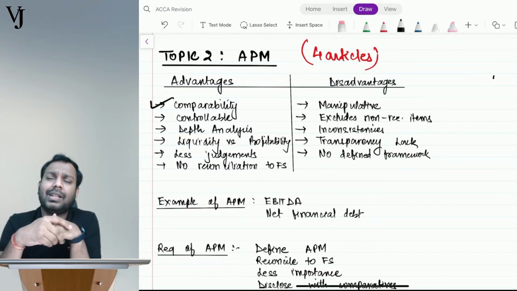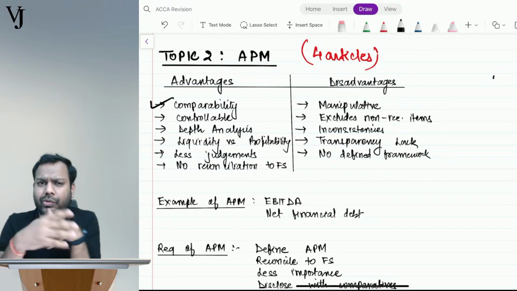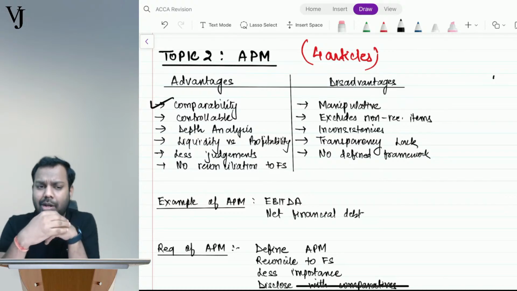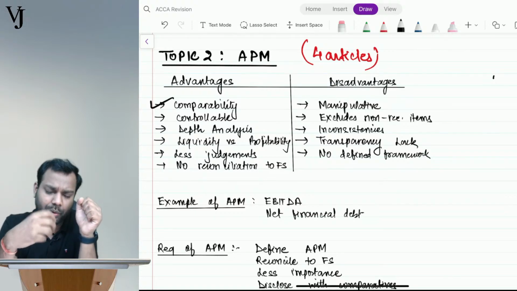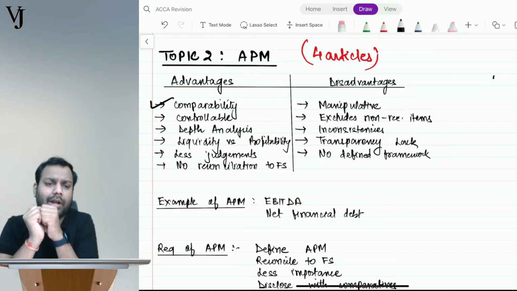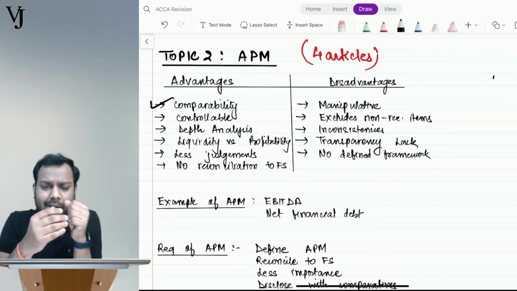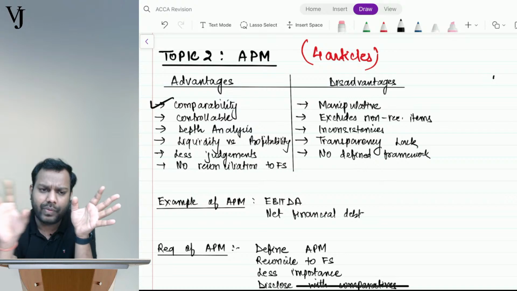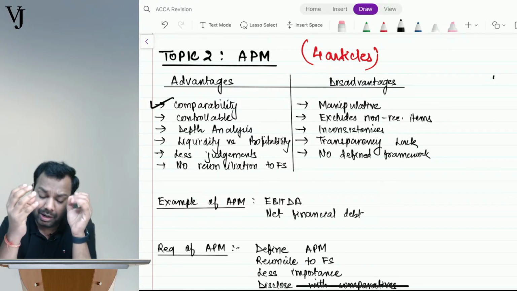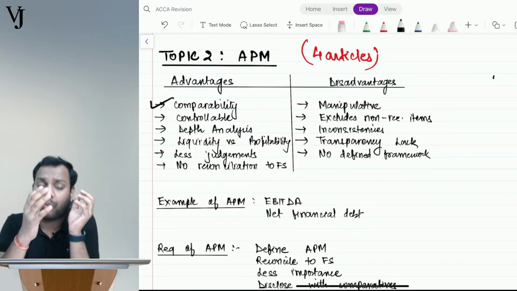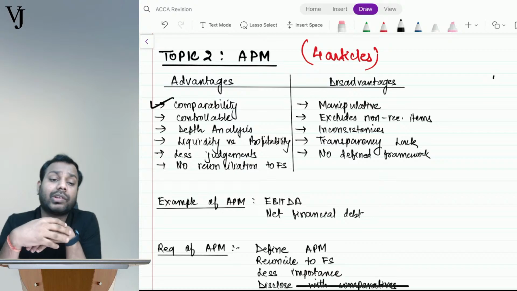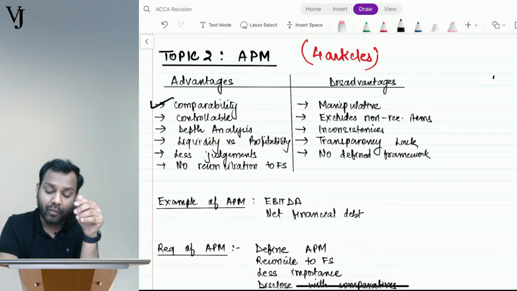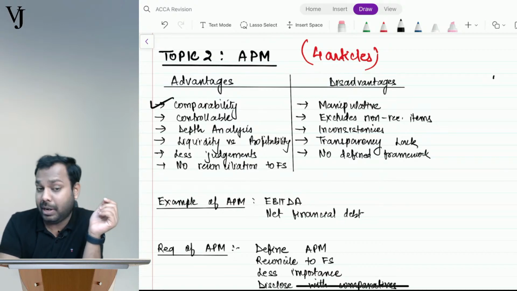Why? In the P&L which we prepare, there are a lot of costs which are not comparable, like tax. When we are doing APM, we remove tax, and certain non-recurring expenditures, we remove that. So basically, we compare only what is controllable and maintainable.